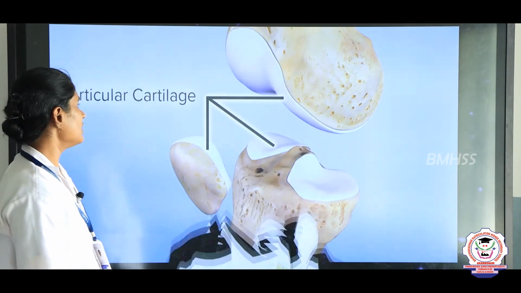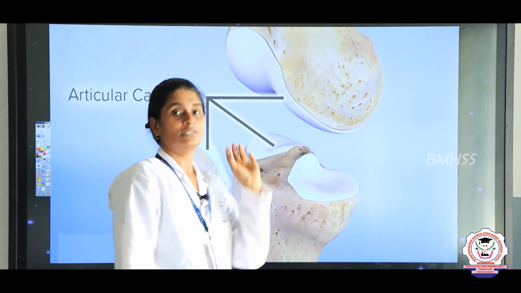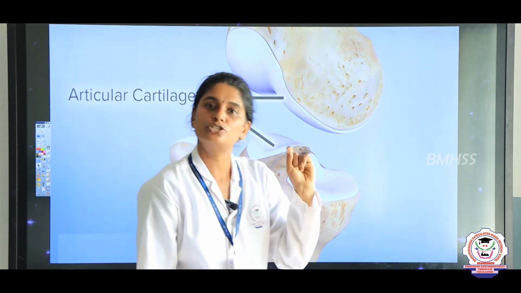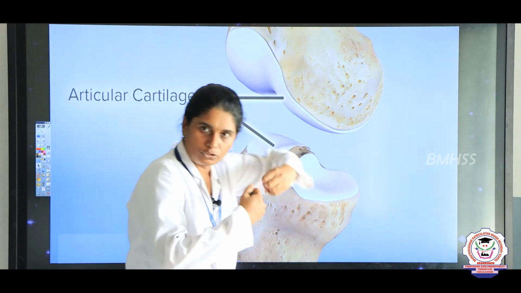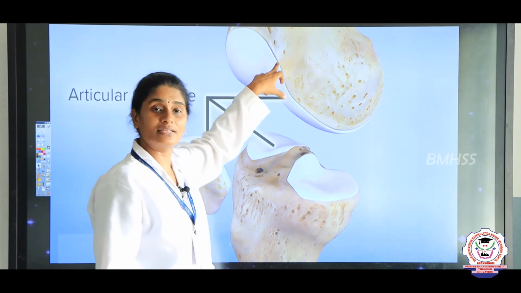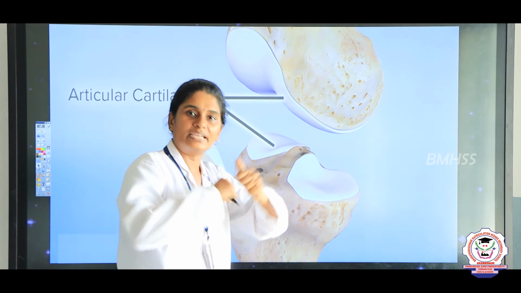So, now let us see about cartilage. What is cartilage? Cartilage is the very elastic and tough substance present in the joint. So, when the two bones join together, this cartilage is present. Why is the cartilage present? Because to prevent the bones rubbing against each other.